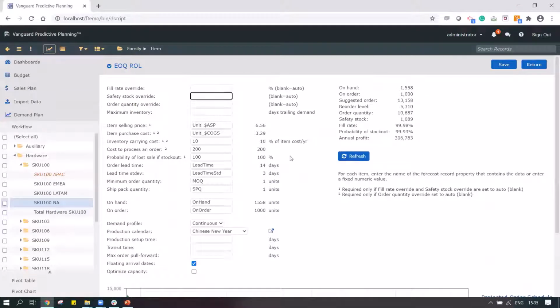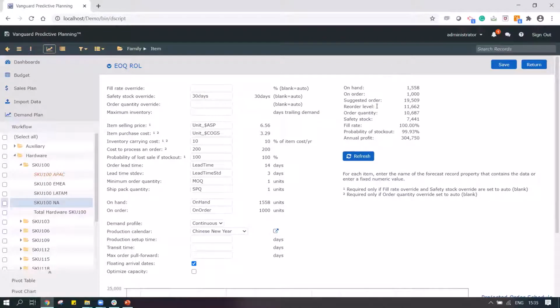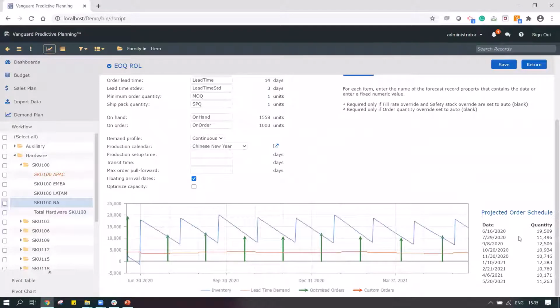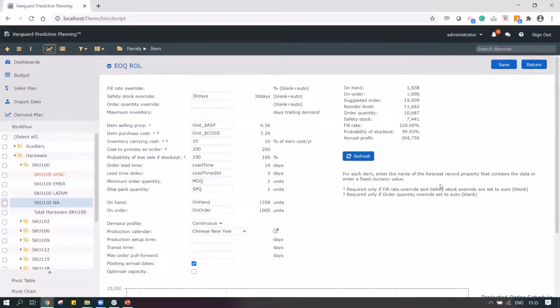I can similarly have safety stock parameters. Do we want the system to automatically calculate the safety stock, or do we want to maintain a safety stock of say 30 days? We can maintain that, and when I make that change, automatically my safety stock changes over here, and the quantity that I'm going to order would also change. It depends on how much cover you want to have.